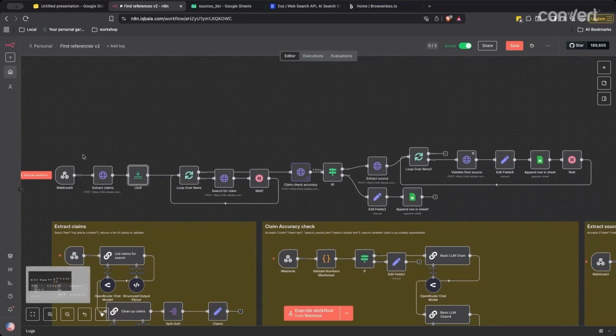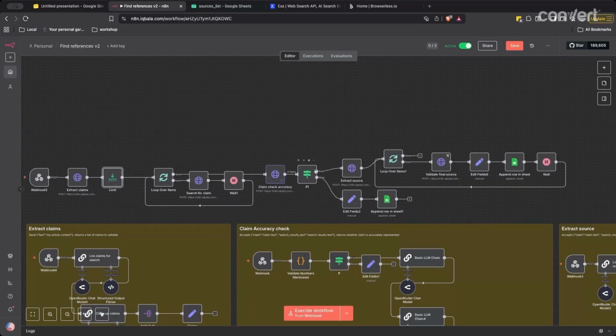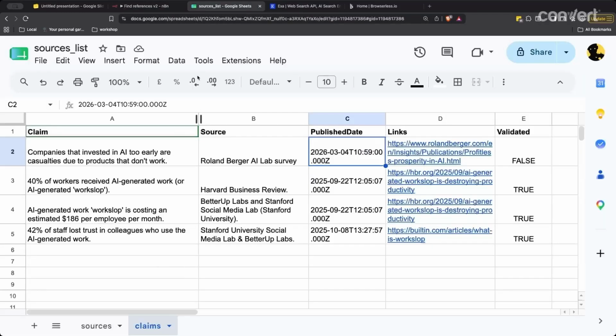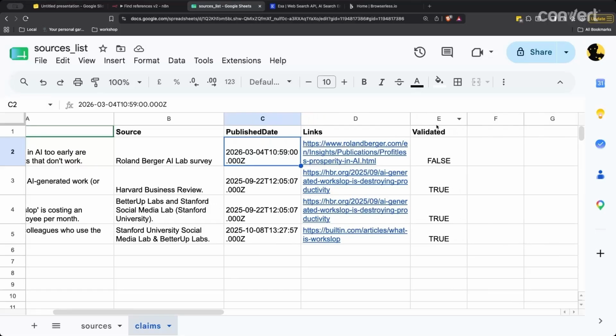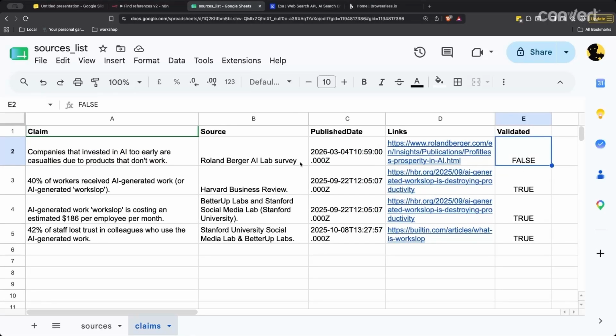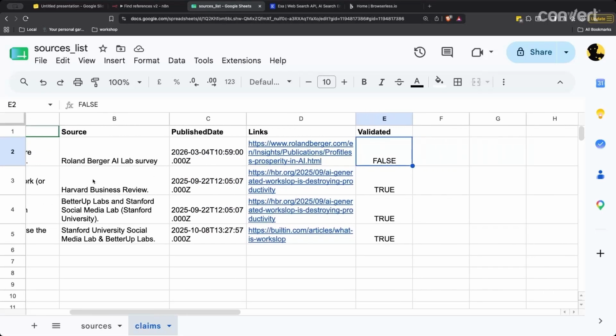So this n8n workflow extracts all the claims from the text and then validates whether or not the claim has been validated or invalidated, and then updates this column. It creates a new row for each claim with the source and the publish date. So all of this is automated. And then it just has a column here to say whether or not it's been validated or invalidated.